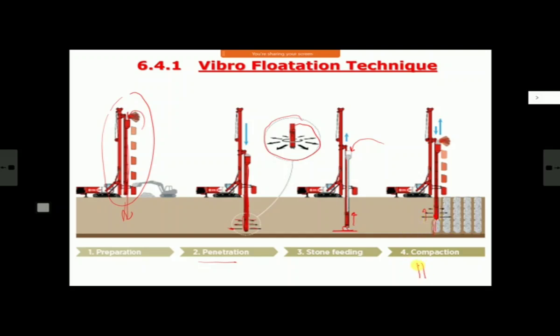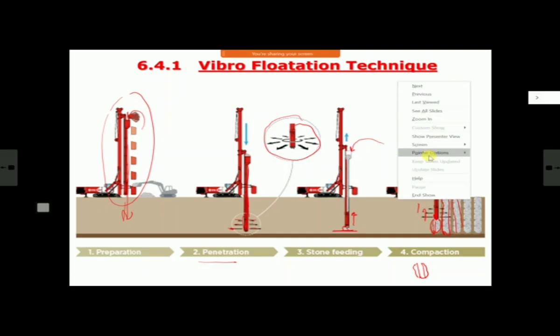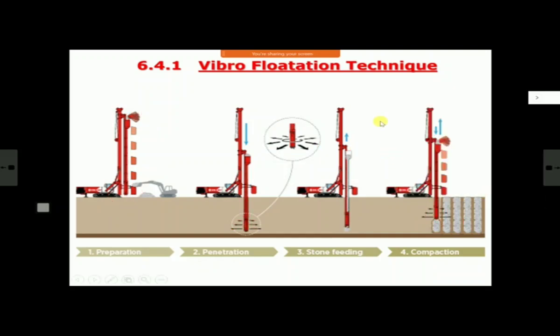So if the original volume was this, it inflates and becomes a volume like this. So like that, series by series, you will withdraw and construct the full stone column. Then the next column, one by one, you will construct the columns. This technique is known as vibro because by vibration, in floating condition, you drop the material there, and in floating condition you vibrate the dropped material. So you not only drop the stone, you vibrate it also.